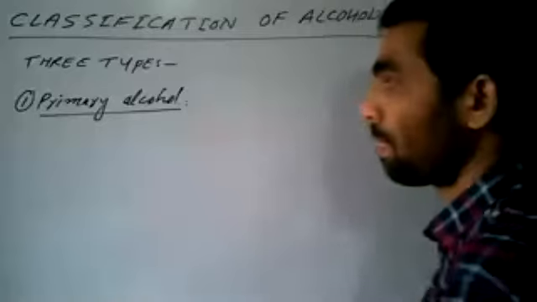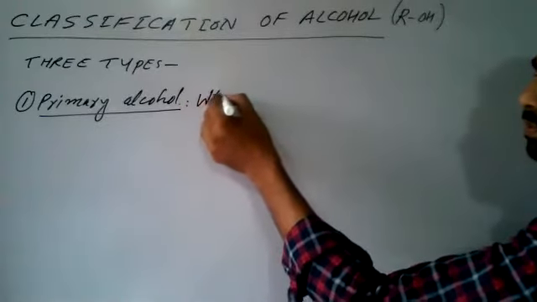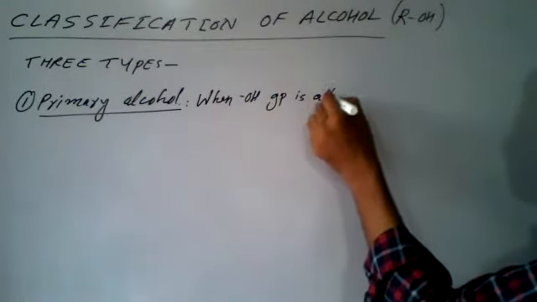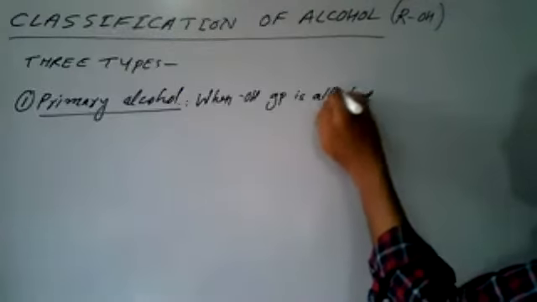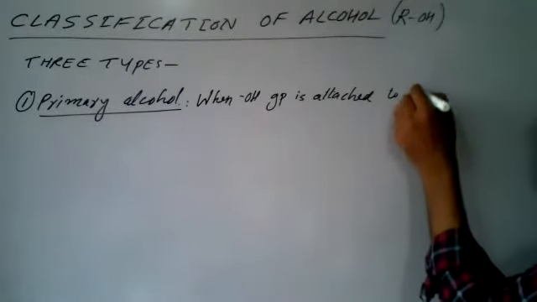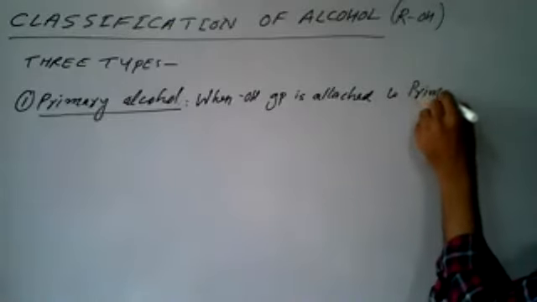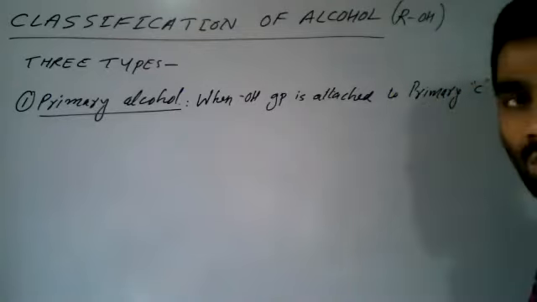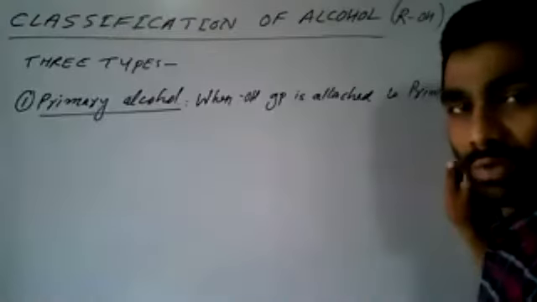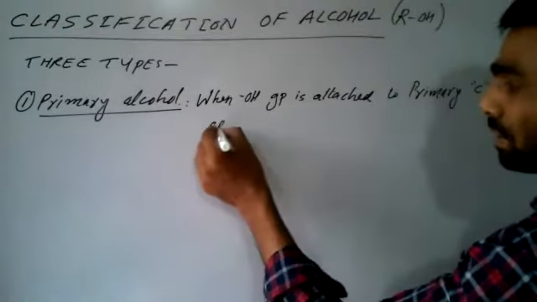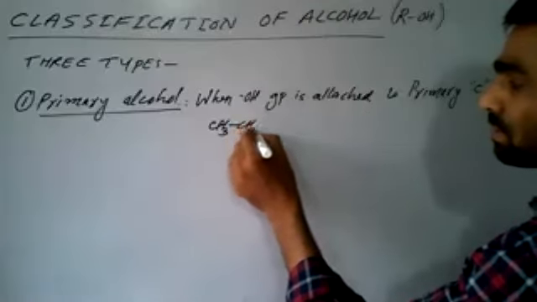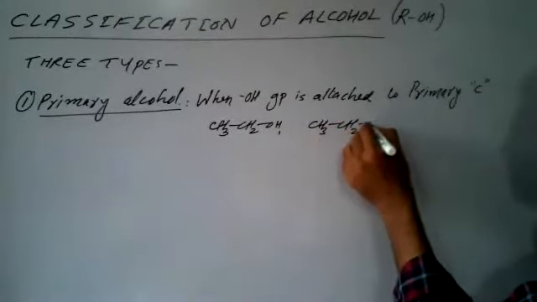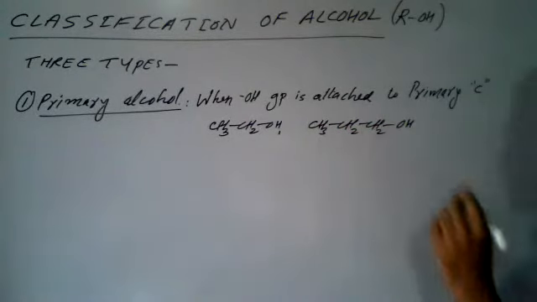It can be defined as when the OH group is attached to a primary carbon in the molecule, it is called a primary alcohol. Examples are ethyl alcohol, CH3CH2OH. Another example, CH3CH2CH2OH.